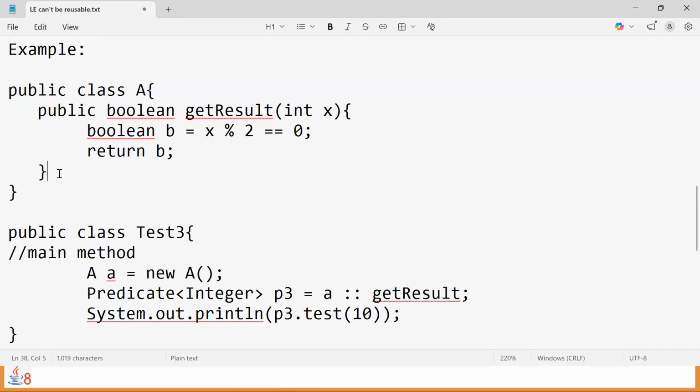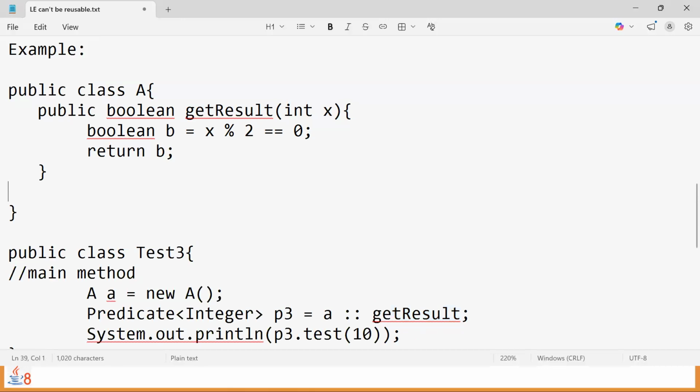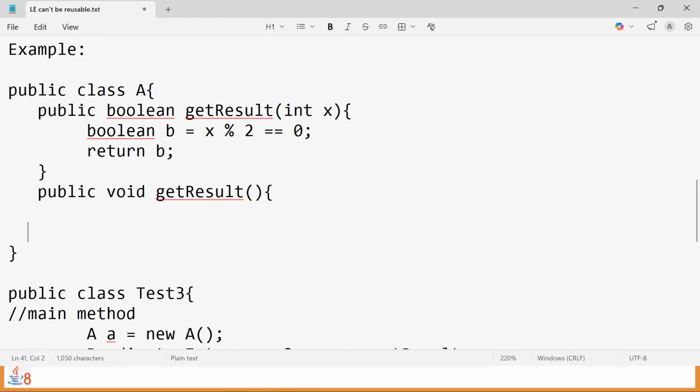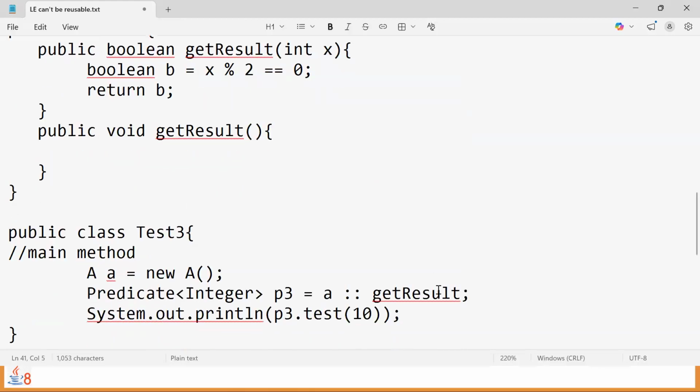But what if we have one more method here? What if we have one more method that is public void, and the method is, say, getResult only? That's where the doubt is, right? With zero arguments, then the block. Any logic is optional because it's void type, nothing is forced to be written. Now in this scenario, this getResult method that we are using in the method reference syntax will be representing the first method or the second method.